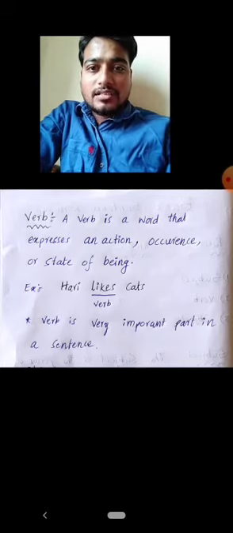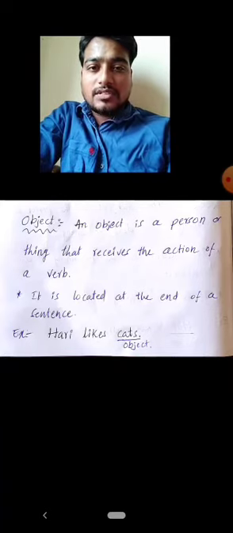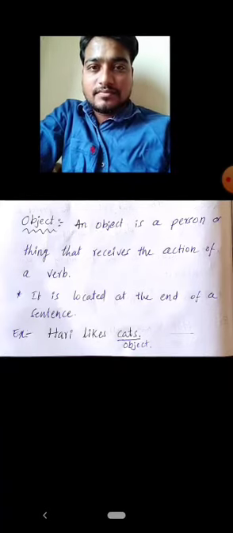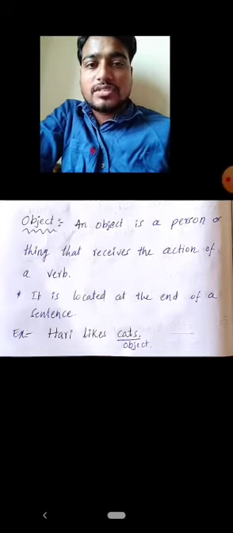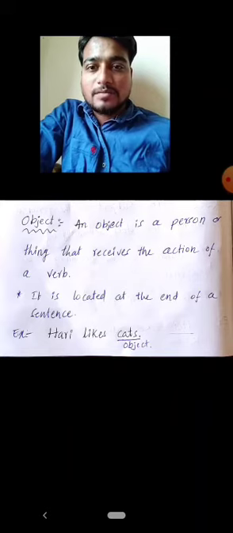Then the third part in a sentence is the object. What is an object? An object is a person or thing that receives the action of a verb. Simply we can say it is the receiver of the action. The doer of the action in a sentence is the subject and the receiver of the action in a sentence is the object. It receives the action from the verb.